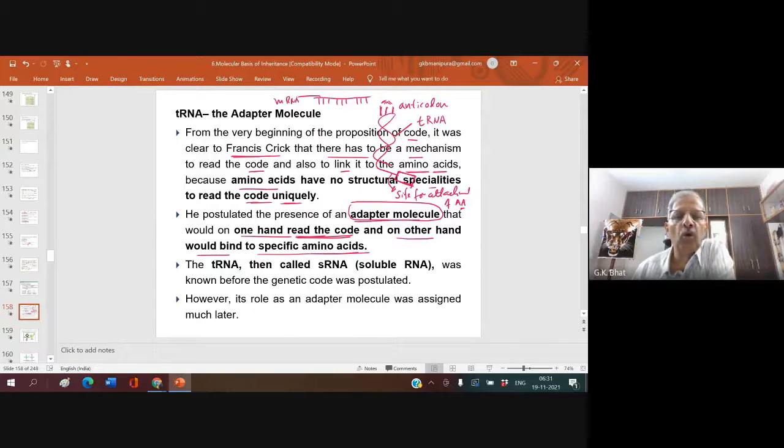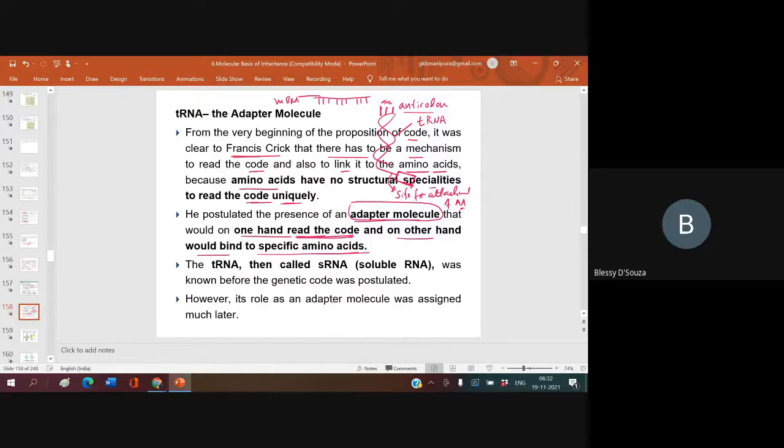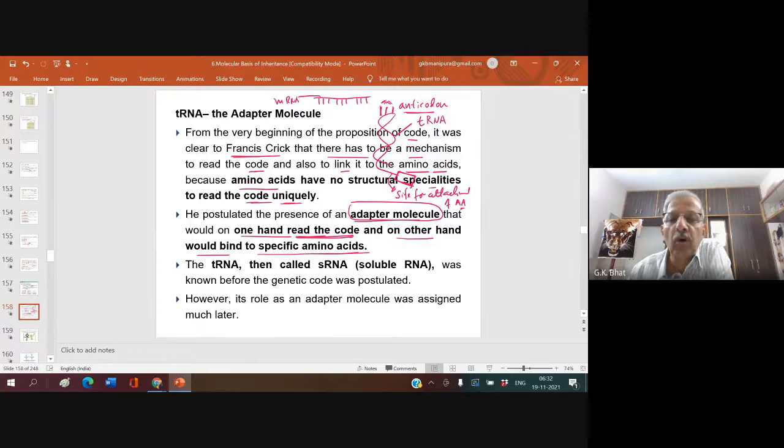Now, they wanted to postulate the presence of an adapter molecule that would, on one hand, read the code. Which one reads the code? Blessy. The anticodon. The tRNA will read the code, and on the other hand you should have a specific region to bind amino acid. The tRNA was first called sRNA, soluble RNA.